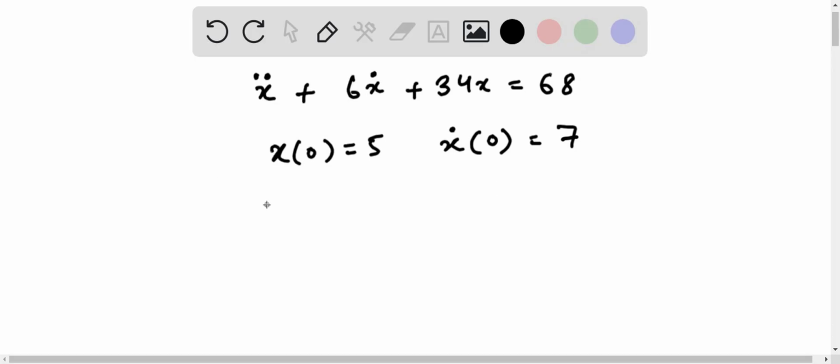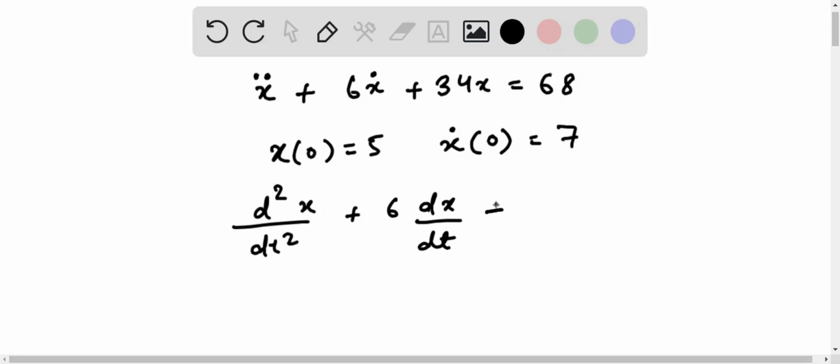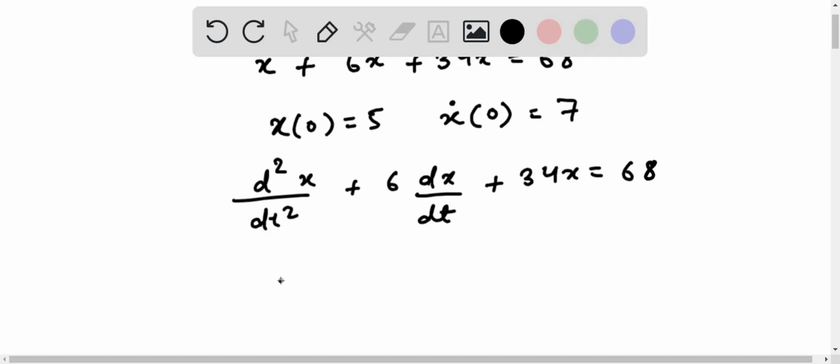So this differential equation is like d²/dt² x plus 6 dx/dt plus 34x is equal to 68. Let us take d over dt. We can solve this equation in a way such that we break the first part into a